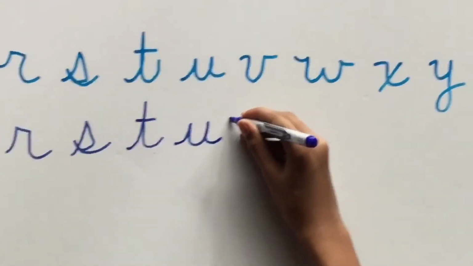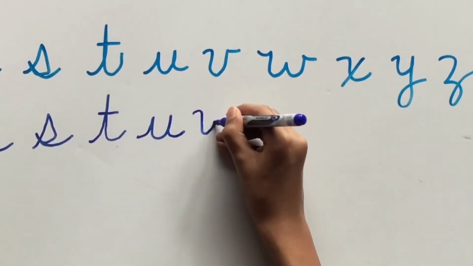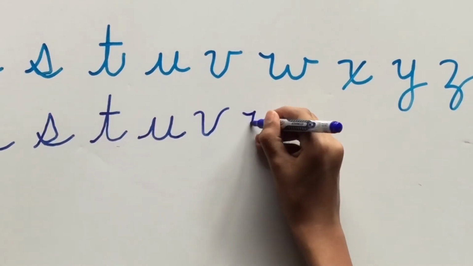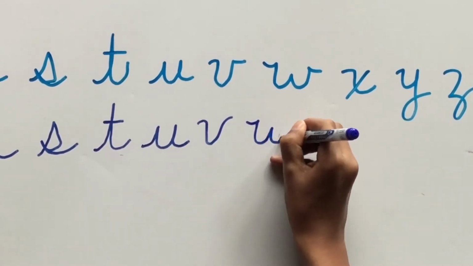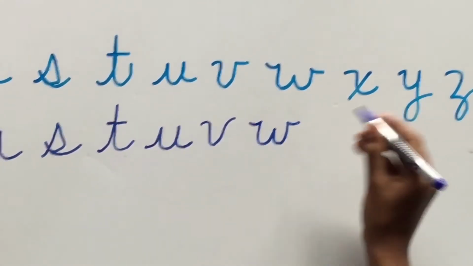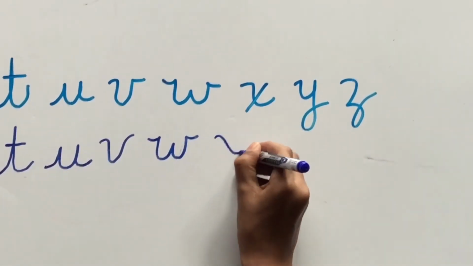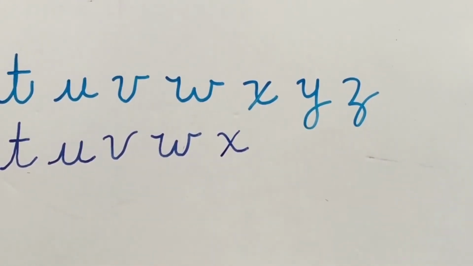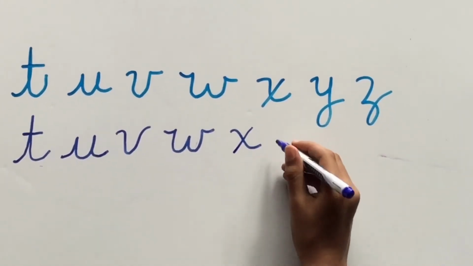Then for the V, start in the middle, go down, go back up, and out. For the W, start in the middle, go back down, up, down, and out. Then for the X, just make a little slope and then put a line through it. Like the T, I, and the J, do it after you finish a word.